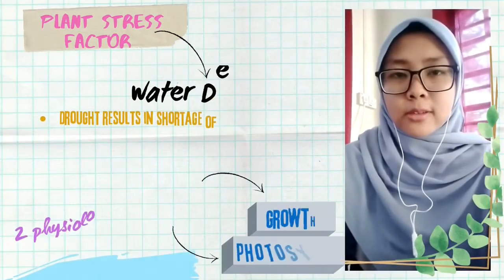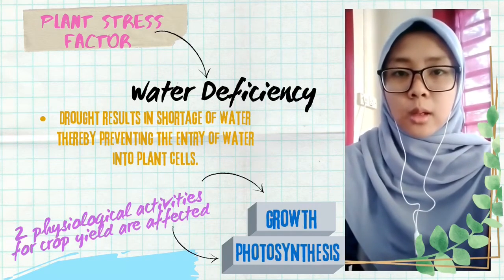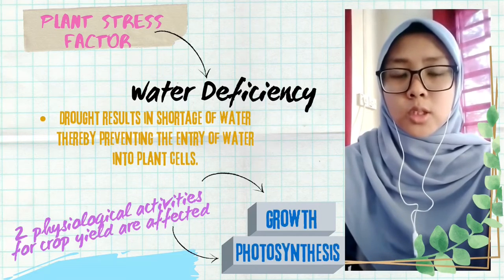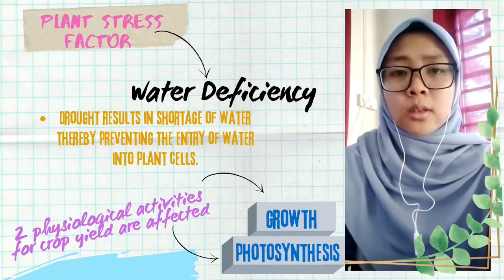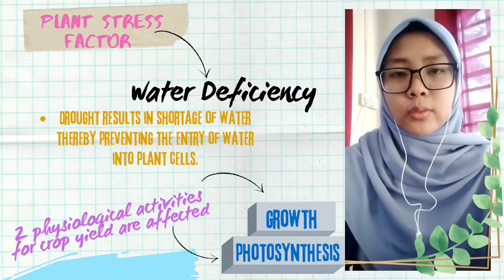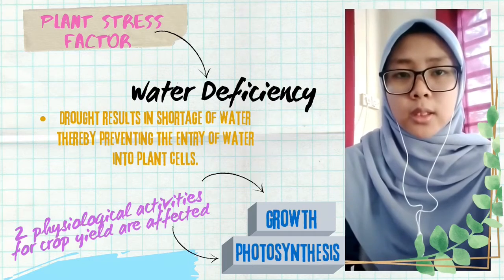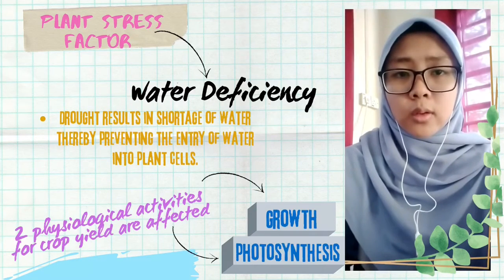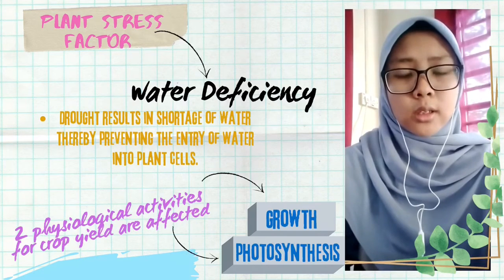One of the main plant stress factors is water deficiency, since water is a basic necessity of life. Drought will result in the shortage of water, thereby preventing the entry of water into the plant cells. The two most crucial physiological activities for crop yield, growth and photosynthesis, are obviously affected by water deficit. Deficiency of cellular water hinders the plant's growth, and it can cause membrane damage, alteration in the solids